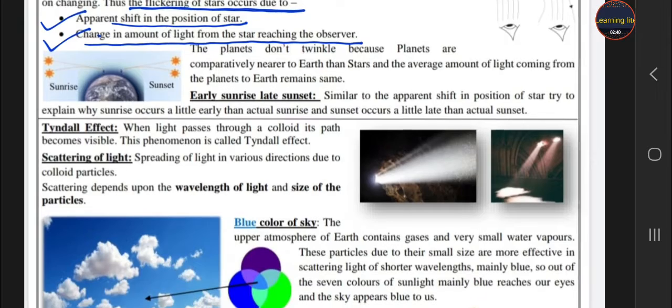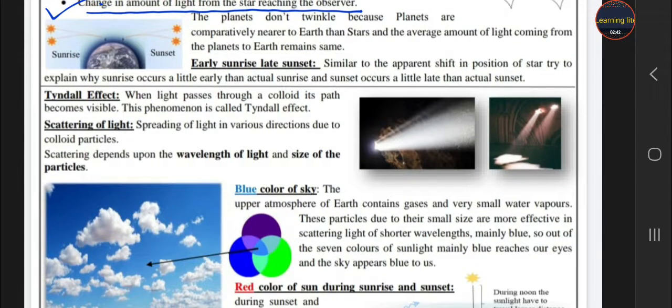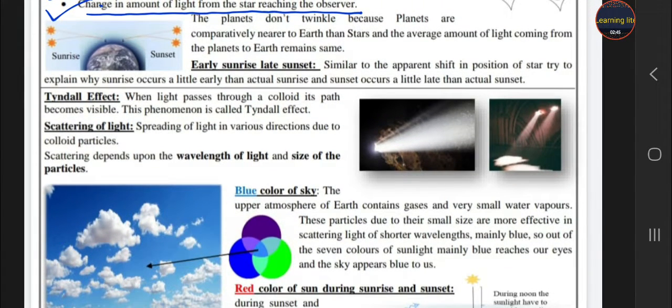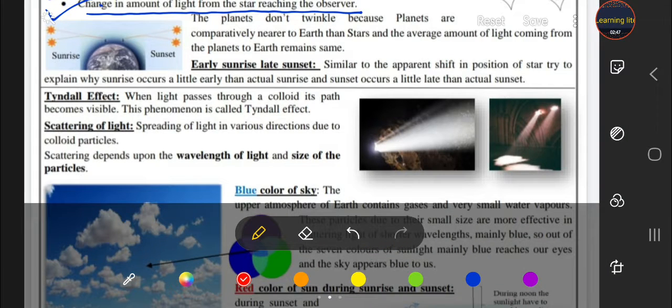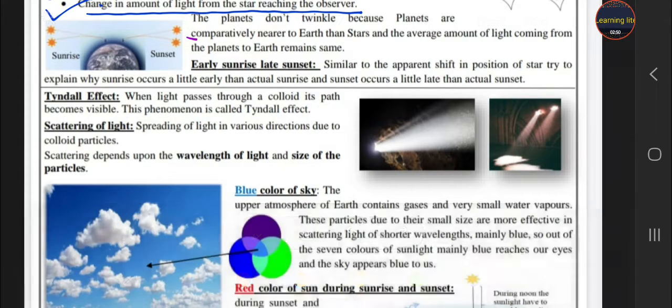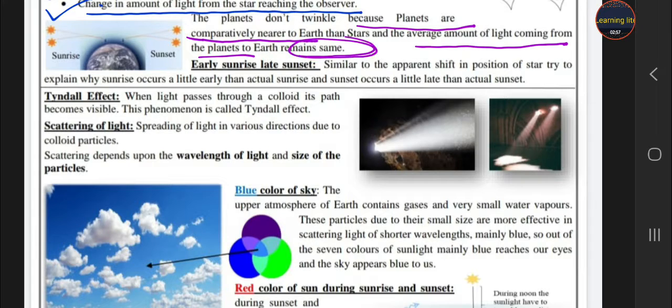Next question, very important here. Why do the planets not twinkle? Students, stars appear to twinkle, but planets don't twinkle. Why? Because planets are comparatively nearer to the earth, and the average amount of light from the planets remains the same. And why do the stars twinkle? First, stars are very far away from us. They are point sources. Second, due to atmospheric refraction, there is a difference between the actual and apparent position. So stars appear to twinkle.